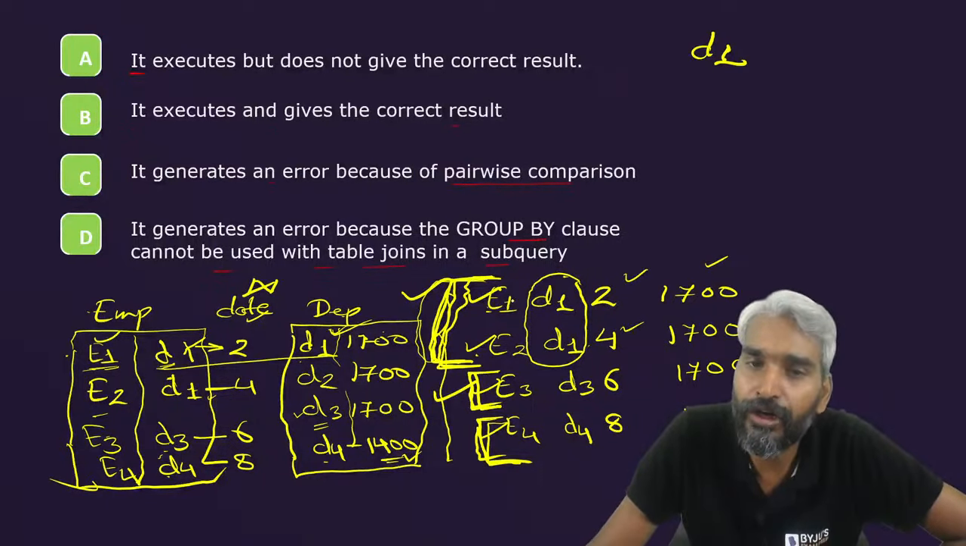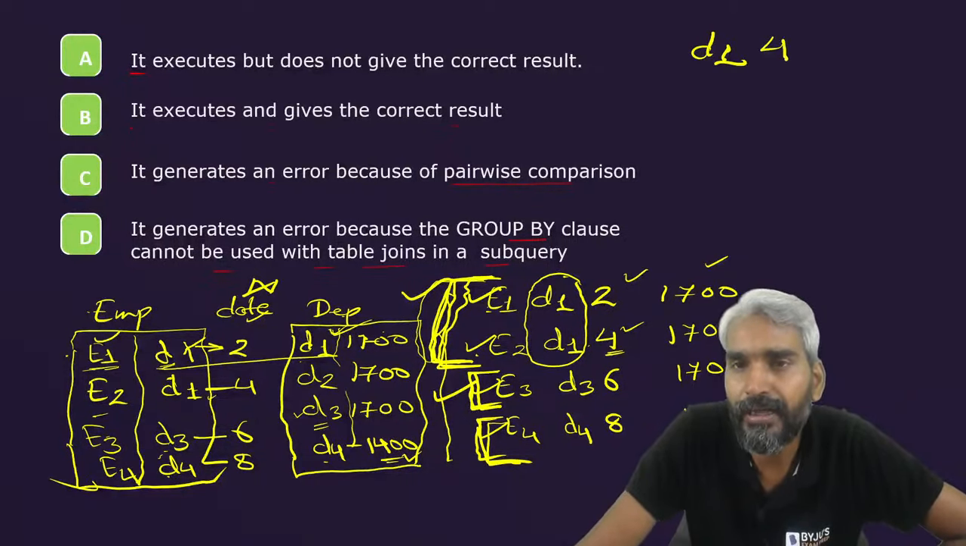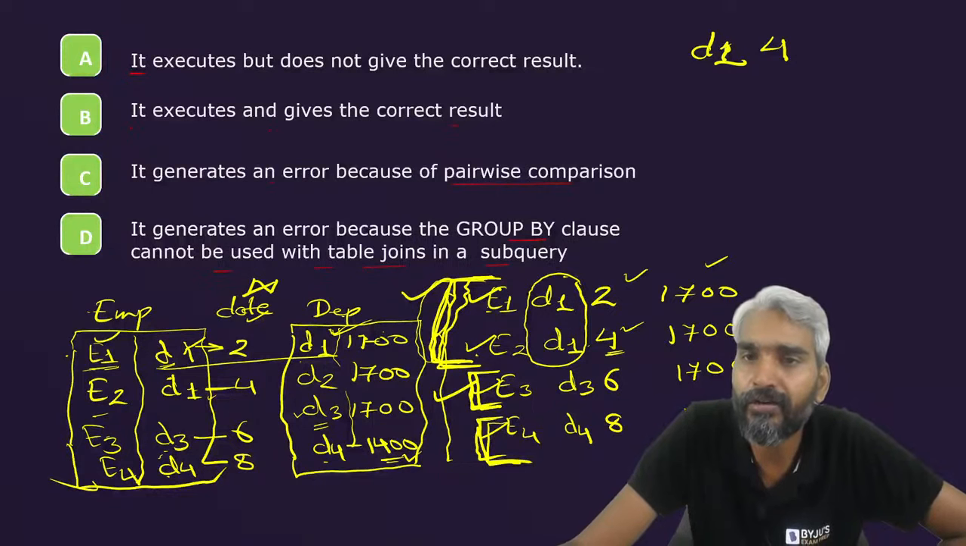Maximum of the hire date for department D1 is 4. So you will get a row D1, 4.